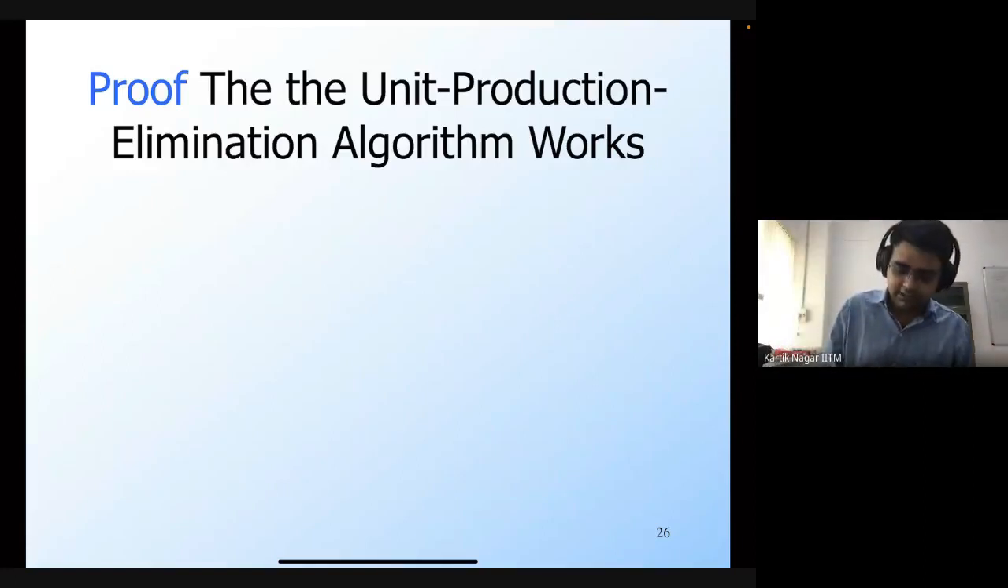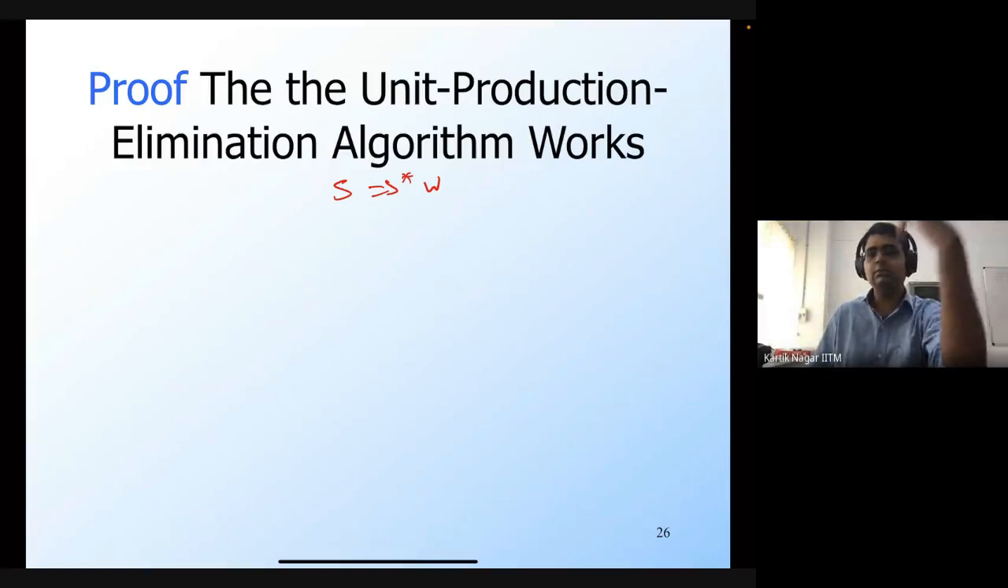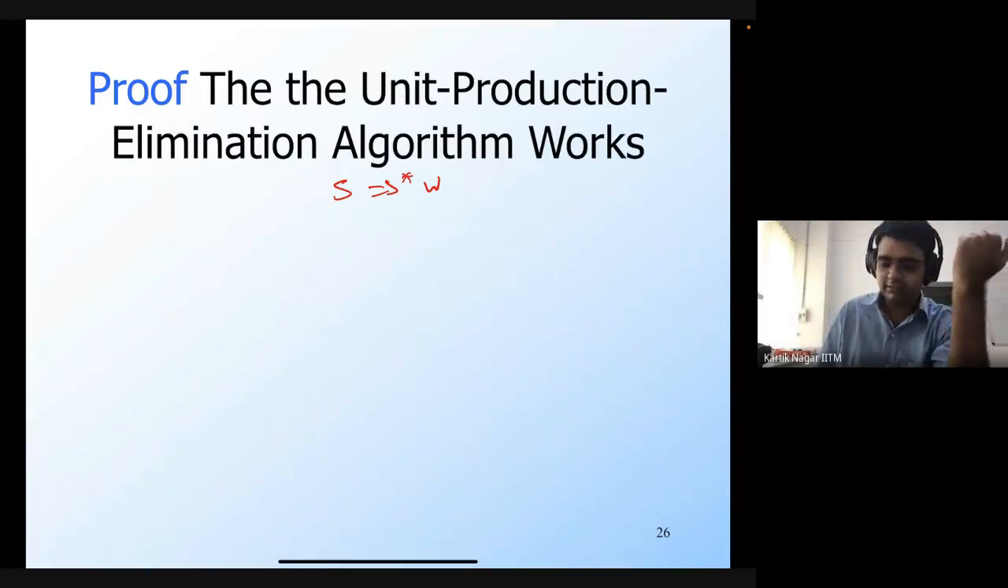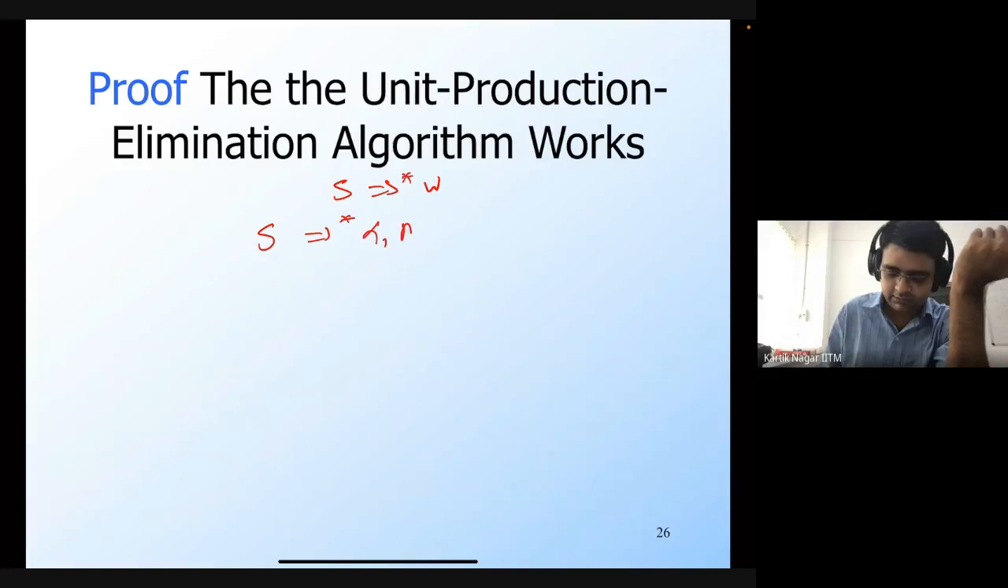Okay. So as usual, let's say that there is some derivation S derives W. So this is a derivation in the grammar G prime, and this derivation is using a unit production somewhere. So let's say that this S, in some number of steps, gives me alpha 1, A, alpha 2, and I'm using a unit production here.